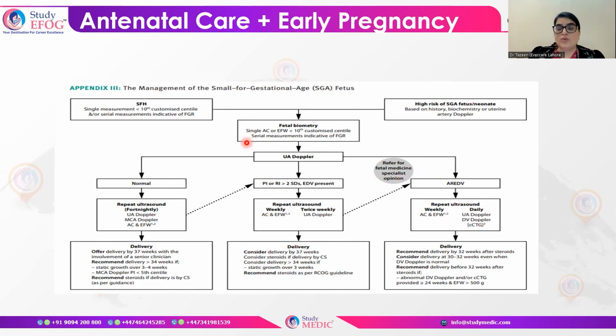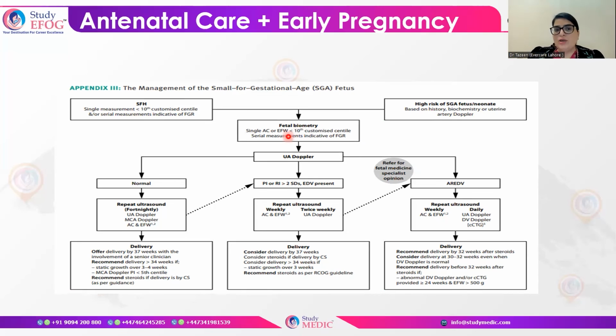Now, when you are monitoring a pregnancy, first of all, remember that symphysiofundal height is important in case of small for gestational age when it is less than the 10th centile, or serial measurements indicate that IUGR is there, or the patient is having a high risk pregnancy for small for gestational age based upon the history, biochemistry or uterine artery Doppler. You will assess the fetal biometry, single abdominal circumference or estimated fetal weight less than the 10th centile. It will tell you that serial measurements are indicative of small for gestational age or fetal growth retardation.